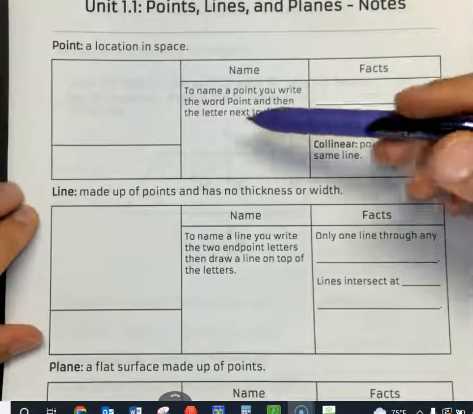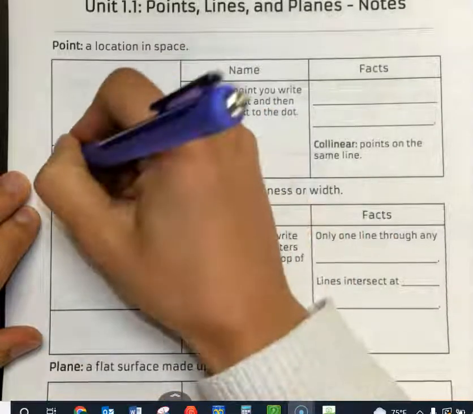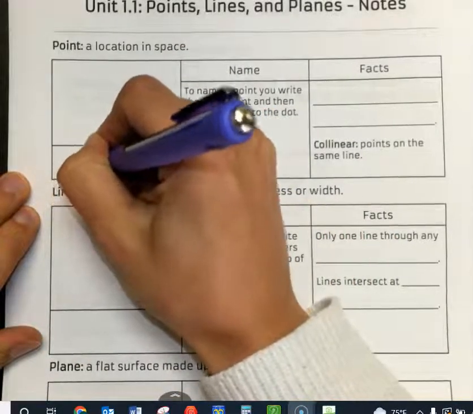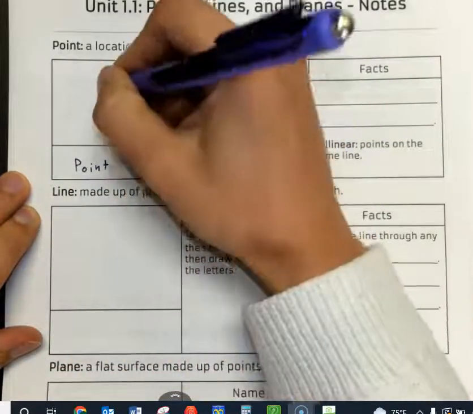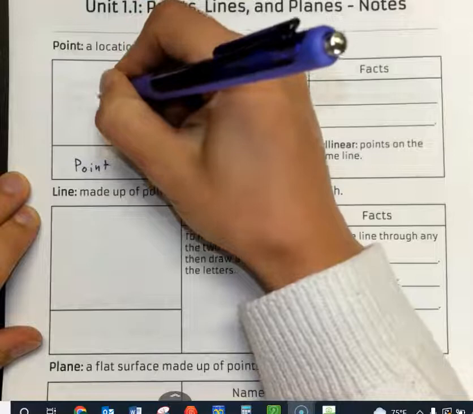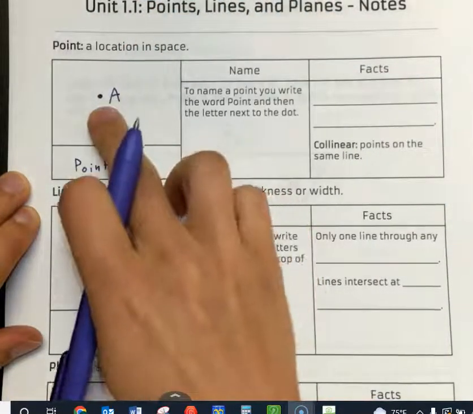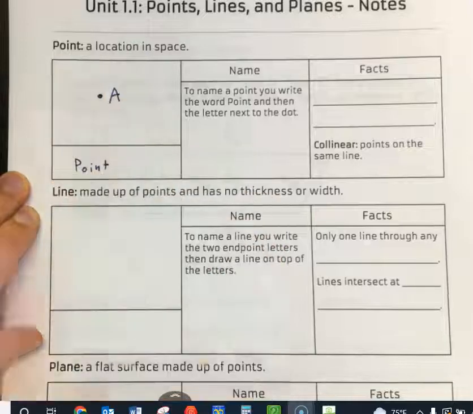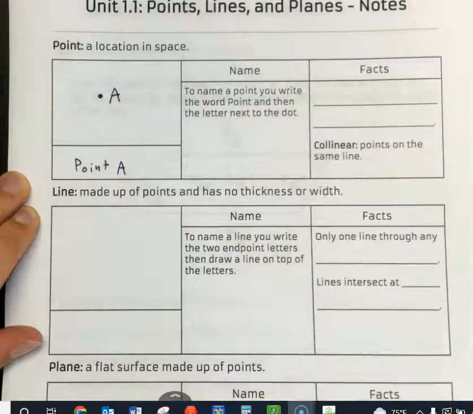So, in order to name a point, you're going to write the word point. So write point, and then the letter that goes with that point. So let's say we have a point right here, it's a dot, and there's a letter A. That's how you draw a point, is a little dot, and next to it you have the name for it, and then to name it we're going to call it point A. Okay, so that's what it looks like, that's what the name is.